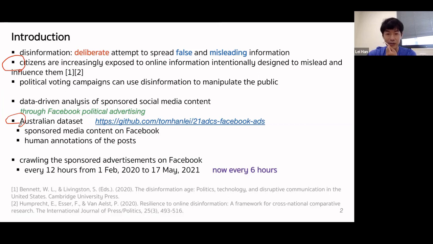And because we are close to the voting campaigns, we crawl the data every 6 hours, more frequently, to capture any change patterns, such as new ads coming in the morning or evening. We also have a plan to update the data set in the future.